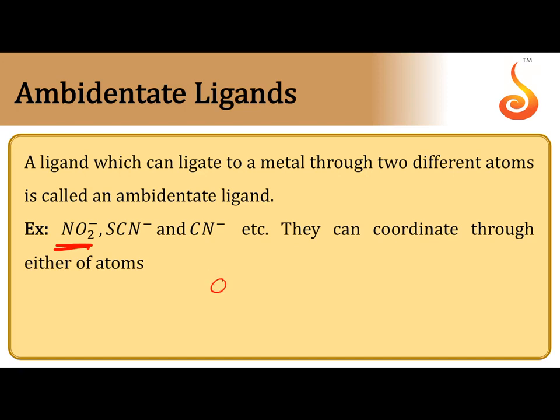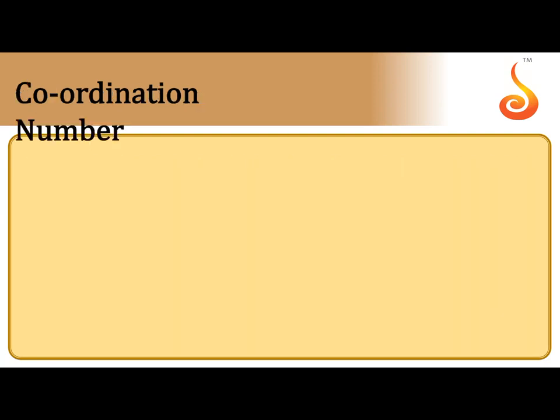NO2 minus. So through oxygen it can form a dative bond, or through nitrogen also it can form a dative bond. Nitrogen also has a lone pair. So if it is forming a dative bond with oxygen, it is called nitrito, or O-nitrito.